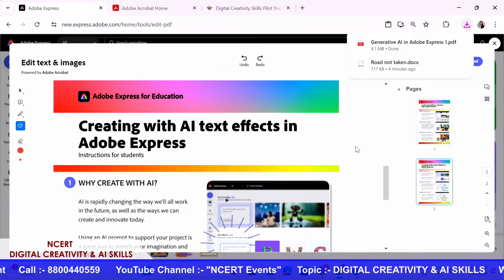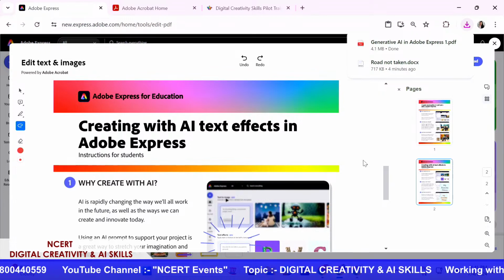That is so great, ma'am. We have learned a lot in this particular program, and we have learned how to use the Acrobat AI assistant, and this is so helpful and useful to all the educators. And ma'am, of course, the teachers who are with us also responded to the questions that you asked. They are submitting their responses throughout our program. Is there any way you want to tell them how they can submit their submissions?